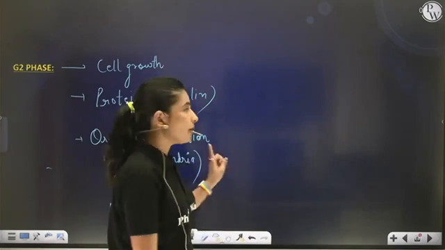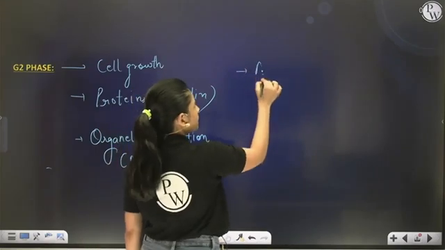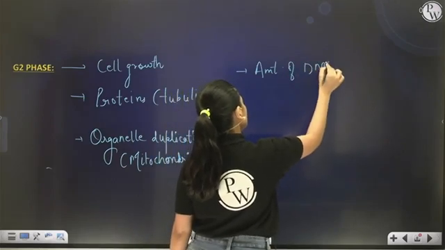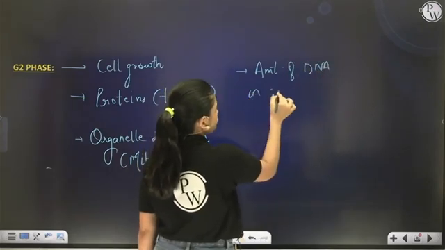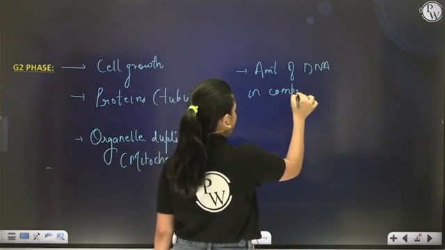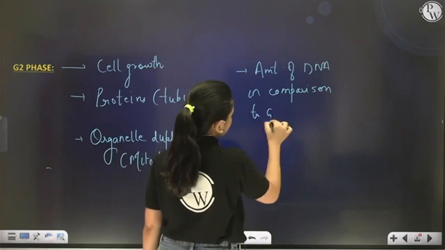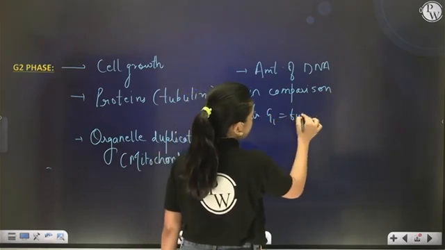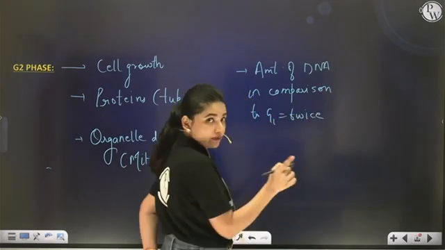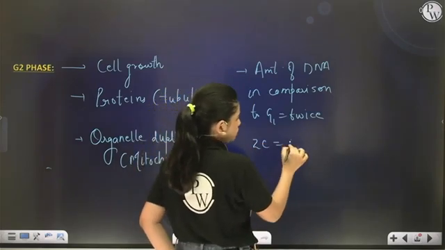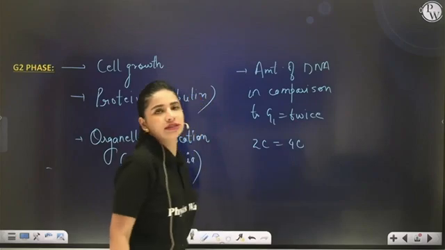And the amount of DNA in comparison to G1 is double, is twice. That means if G1 is having 2C, then it will have 4C.